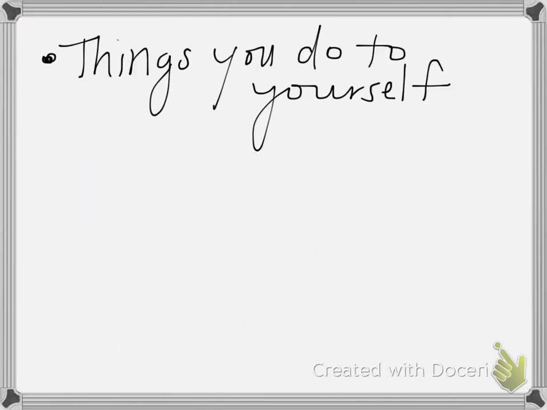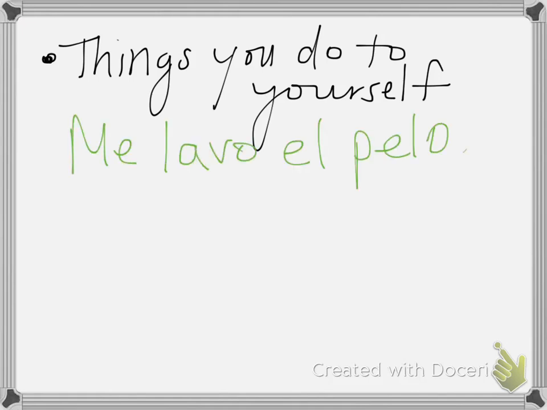Before we get into actually conjugating them and using them, we need to talk about what they are. They indicate things that you do yourself or things that you're doing to yourself. An example would be like, me lavo el pelo. I wash my hair. Because you're washing your own hair, this is something you do to yourself.